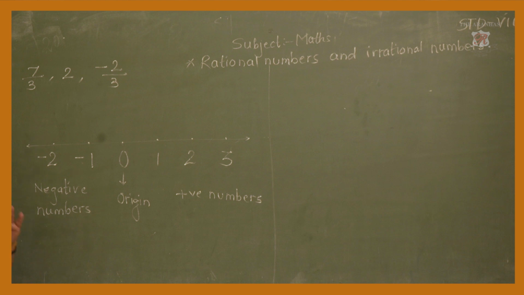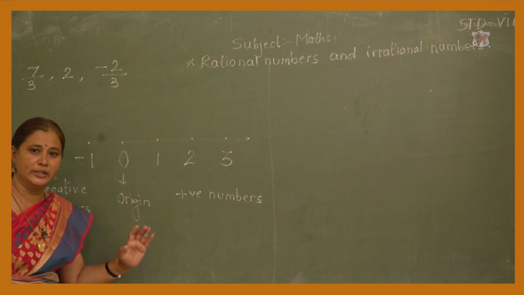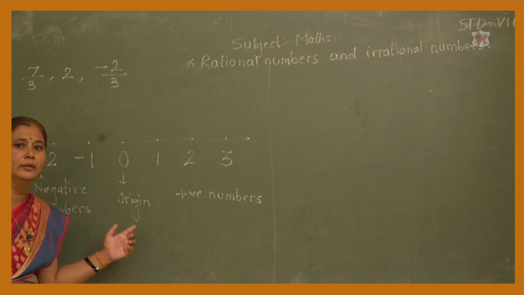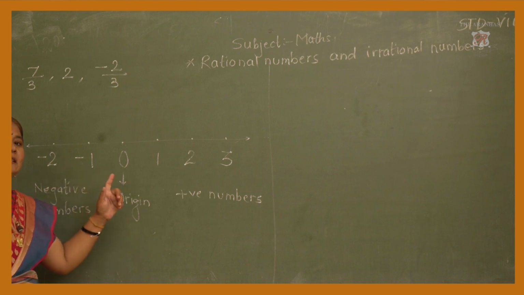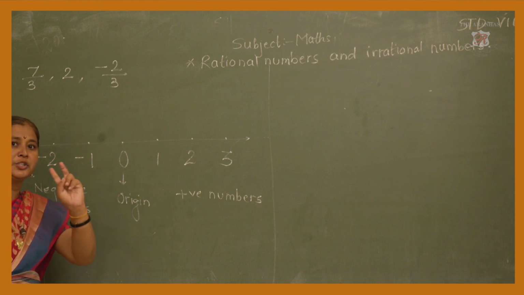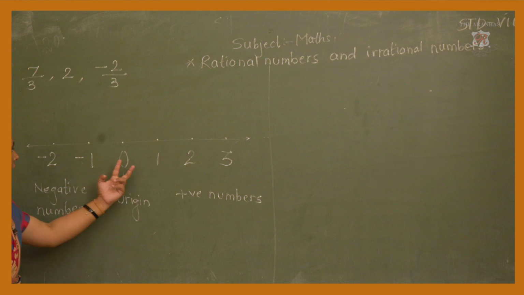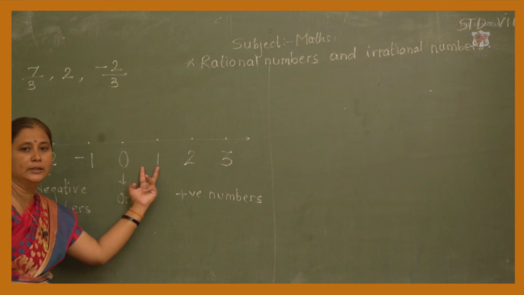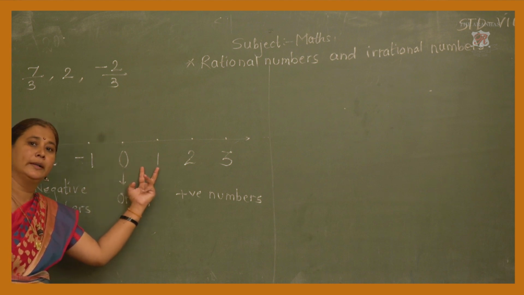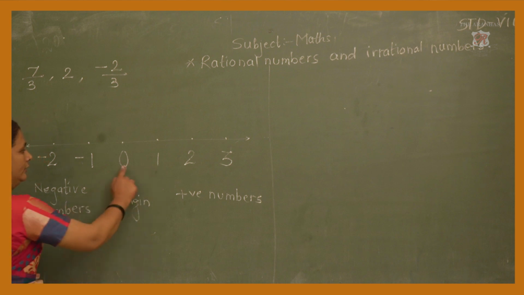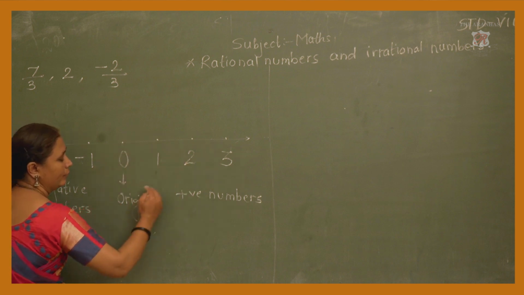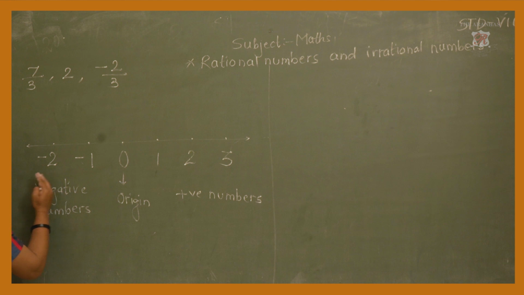Understood? Whenever we have to represent integers on the number line, the distance between the two numbers should be the same. How I took here on the number line, in that way you have to take the distance. Then on the right hand side positive numbers, on the left hand side negative numbers.